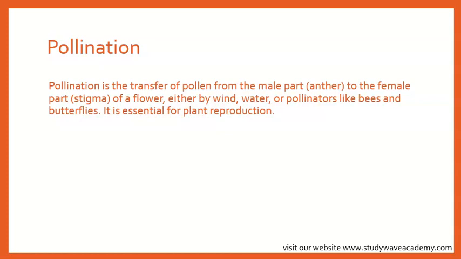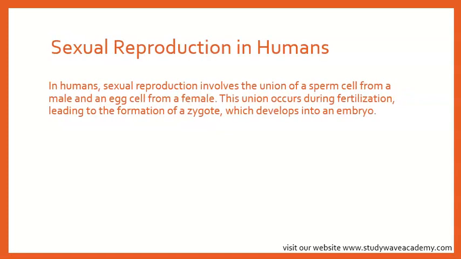Okay. Next, we're going to be looking at sexual reproduction in humans. Just like plants have their own reproduction system, humans also have their own reproduction system. Okay? In humans, sexual reproduction involves the union of a sperm cell from a male and an egg cell from a female.